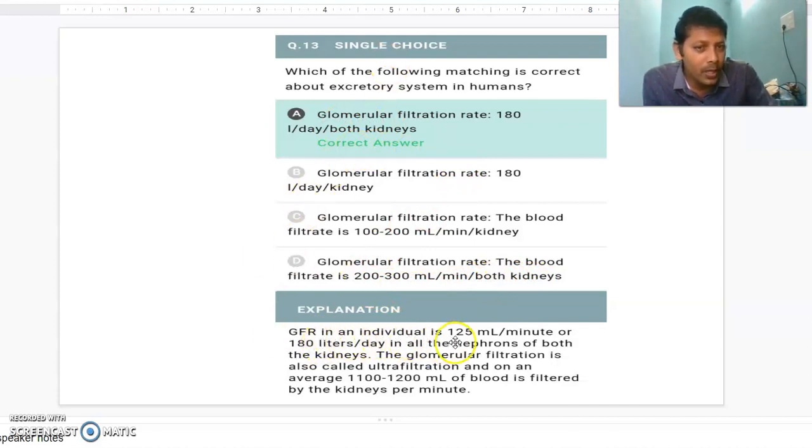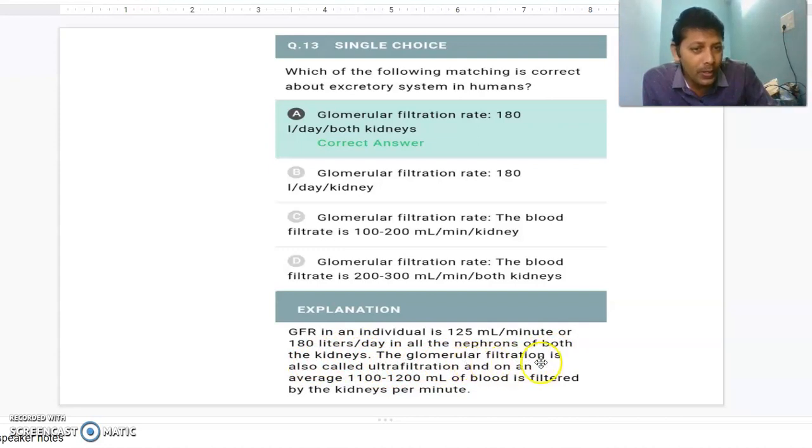Okay, GFR in a healthy individual is 125 ml per minute. What is meant by GFR? The amount of filtrate formed by both kidneys per minute is called GFR. Per day, it is 180 liters in all the nephrons of both kidneys.